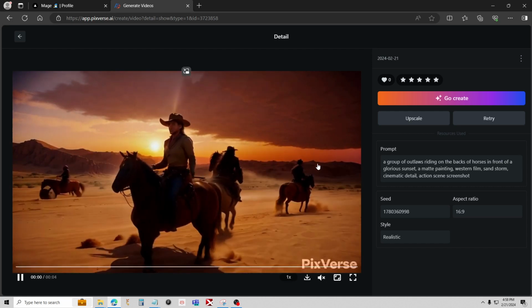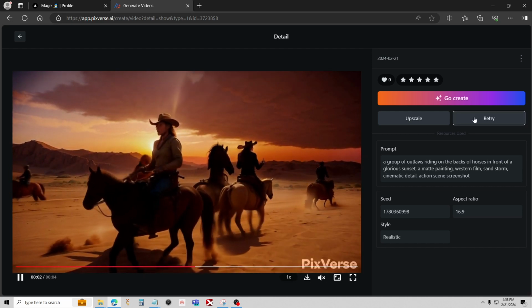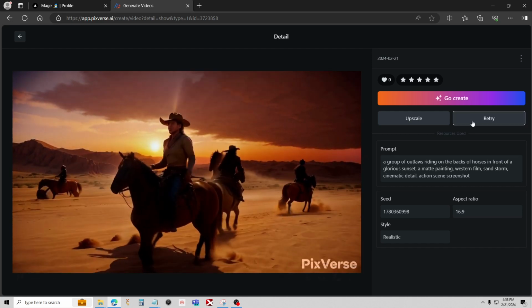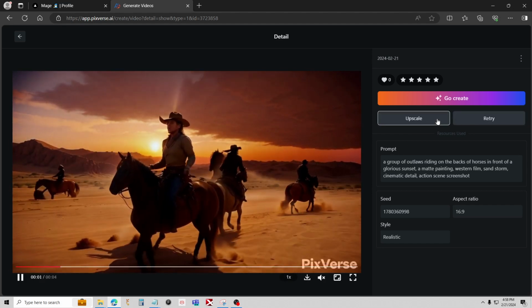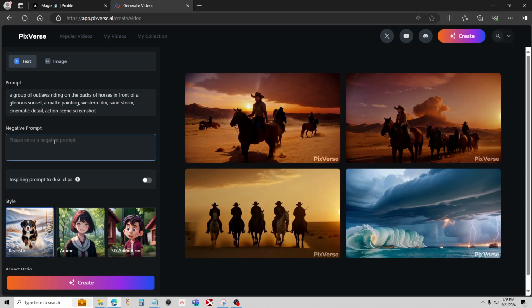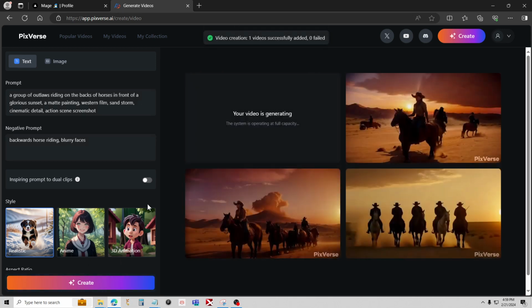So let's try to fix this. I'm going to hit retry on this here, and we can run it over and over again and fix it that way. But I'm going to put in some negative prompts here. So we're going to put backwards horse riding, blurry faces. I'm just going to do that for starters, and we'll see how this works. Like I said, I've been pretty impressed with how good the negative prompts are working in this. I still got a long ways to go to learn this, but I will get there.